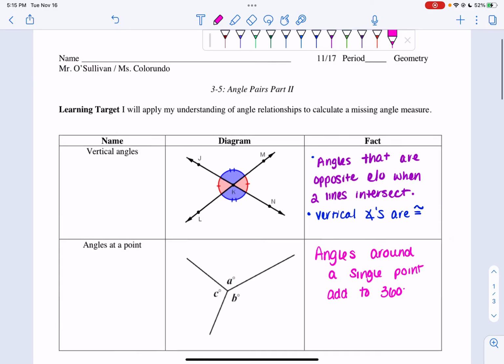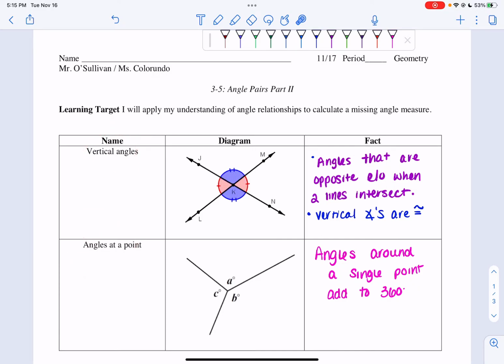Today we're looking at lesson 3-5, angle pairs part 2. Today's learning target is I will apply my understanding of angle relationships to calculate a missing angle measure. Today we're going to be looking at two different relationships. We're going to be looking at the vertical angles and angles at a point.